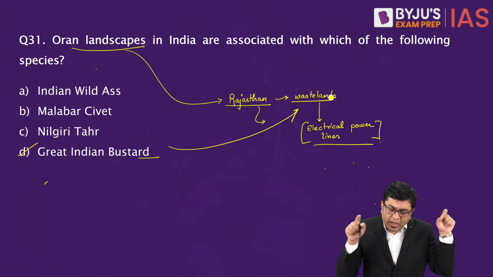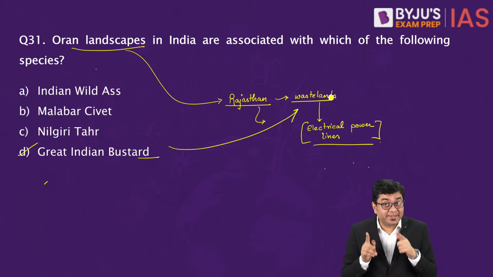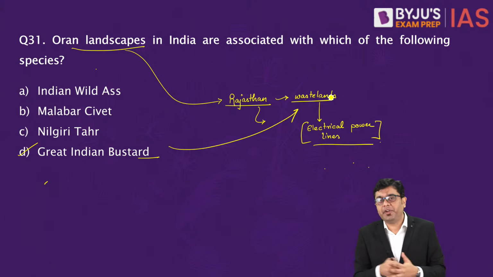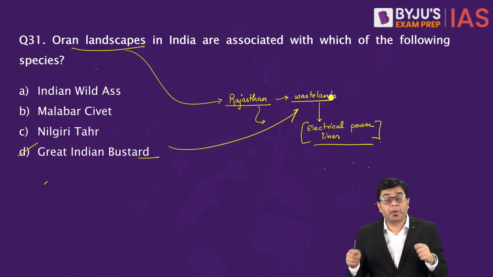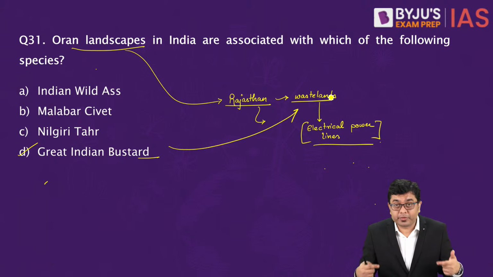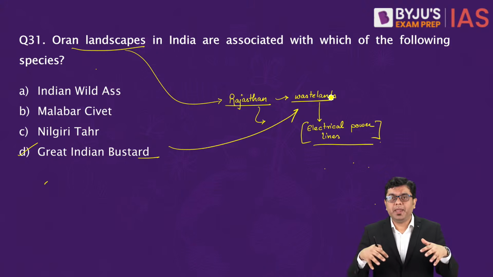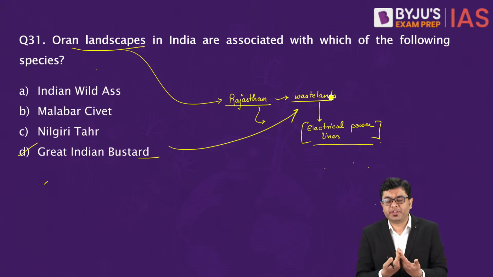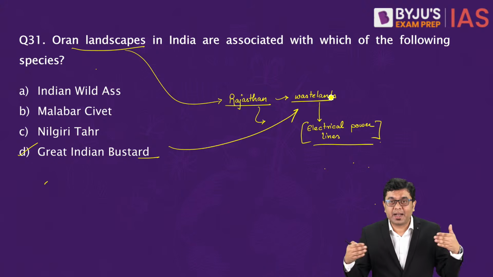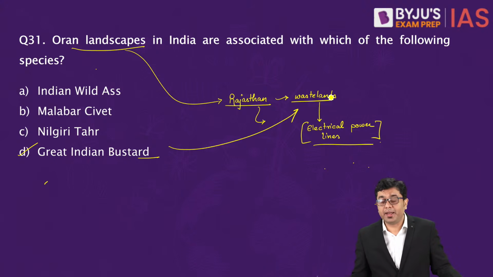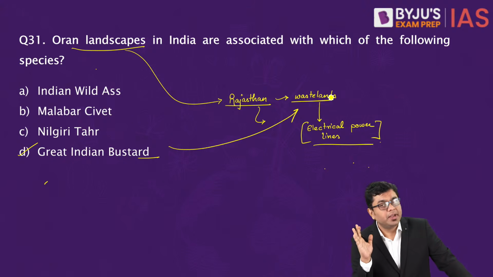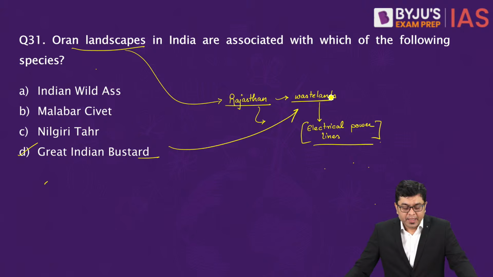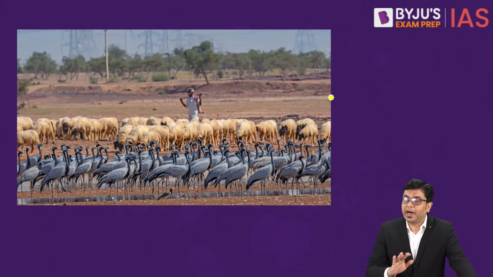So that is where once you classify this landscape as wasteland, as is being done, immediately the conservation of bustards becomes a very difficult proposition to achieve, because that is when you will have people coming in, a lot of infrastructure building happening in the name of reclamation of wasteland, and the bustard population is declining. That is why the local population of that region submitted a petition to the court: please don't declare this region as a wasteland. Okay? These are your Oran landscapes in general.